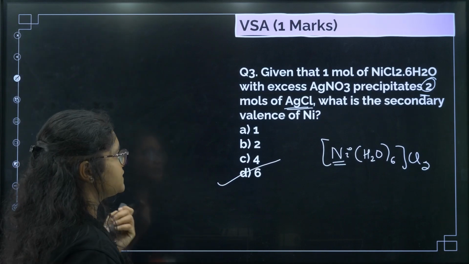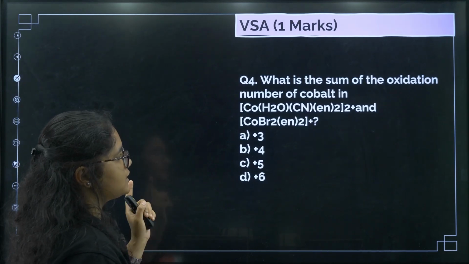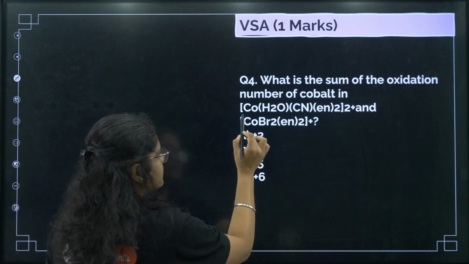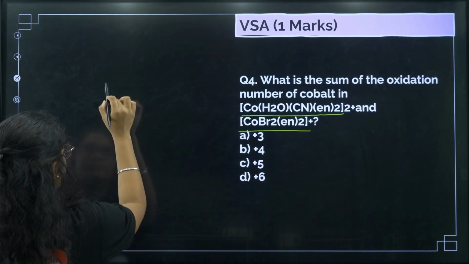Clear? Very simple question. Next, what is the sum of the oxidation number of cobalt in this compound and in this compound? So let us write down this compound a little bit separately.